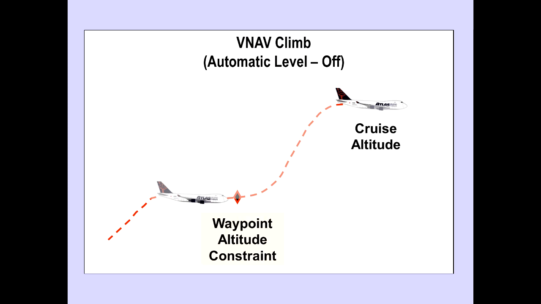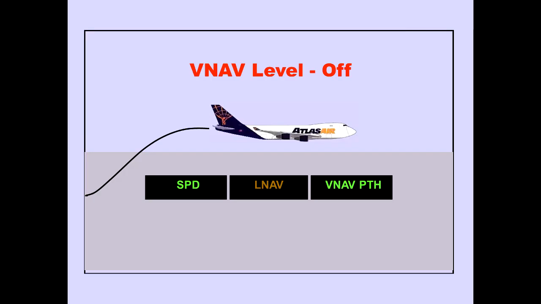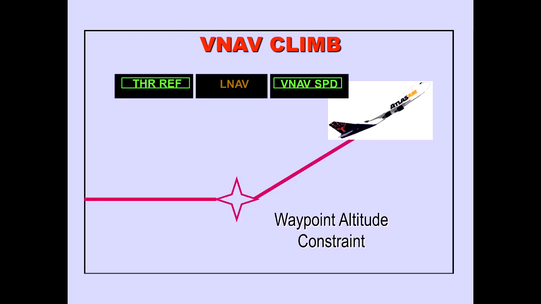During a VNAV climb, an automatic level-off occurs when reaching a waypoint altitude constraint or cruise altitude. During a VNAV level-off, the autothrottle maintains speed and the autopilot pitch maintains VNAV path. When the airplane passes the constraining waypoint, the VNAV climb continues. The autothrottle automatically transitions to the thrust reference mode, and the autopilot pitch maintains VNAV speed.